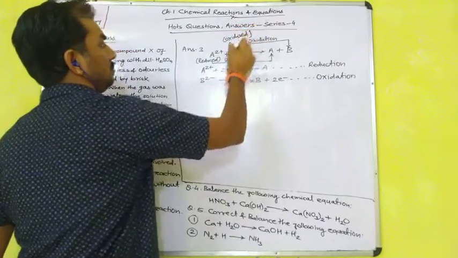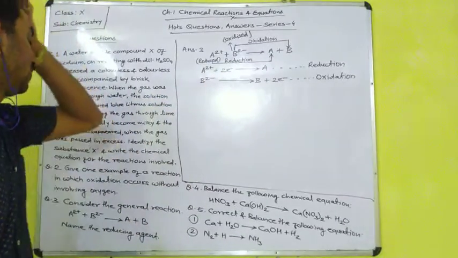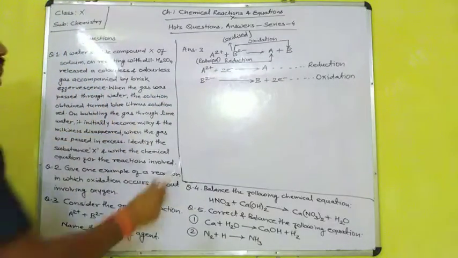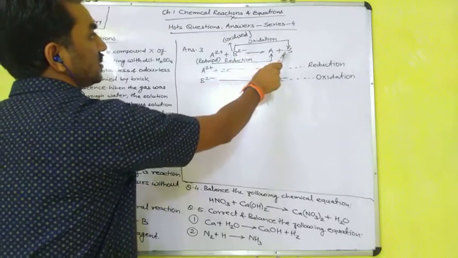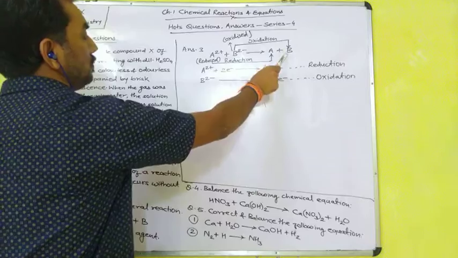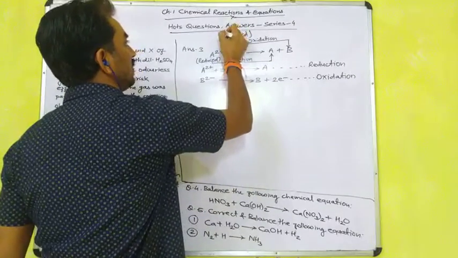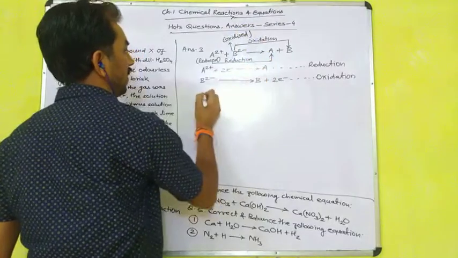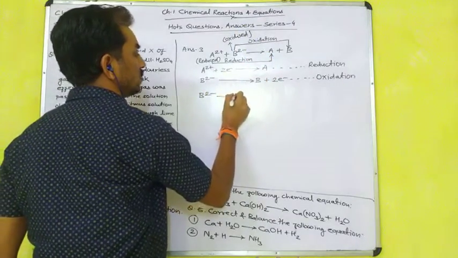Okay. B2 minus is oxidized into B. Which means what? Either it is reduced or oxidized. B2 minus is oxidized to B. So what is this? This is a reducing agent. I am writing here: B2 minus is a reducing agent.